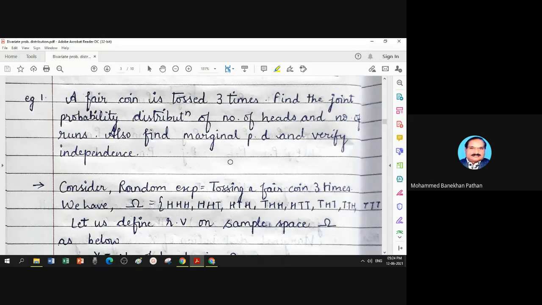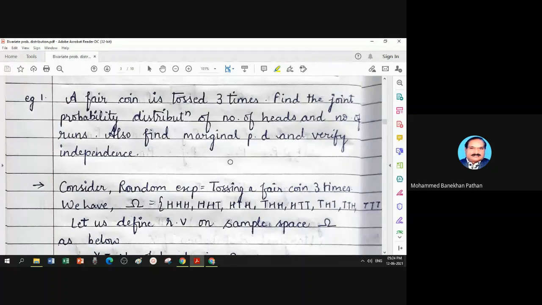In the last lecture, we discussed nearly four to five concepts related to bivariate. At the very beginning, I defined bivariate discrete random variable. Number two, joint probability mass function for bivariate random variable, that is (x, y).